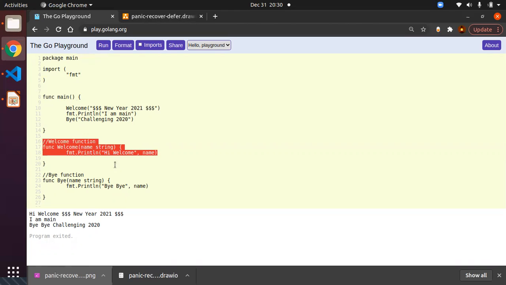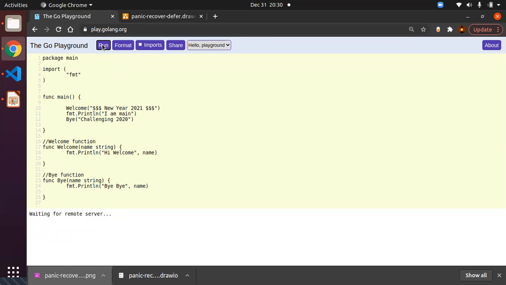That is the function and I have defined this function here. It is just getting the name and it is printing the welcome notation. After that we have the print statement "I am main", and after that I am calling the bye function, which will display bye and whatever name you are giving there. So if I run this one, you can clearly see it is going line by line. So welcome, and after that fmt "I am main", and after that calling the bye function. The bye function will be having bye and the 2020. That is the name we have sent, challenging 2020.